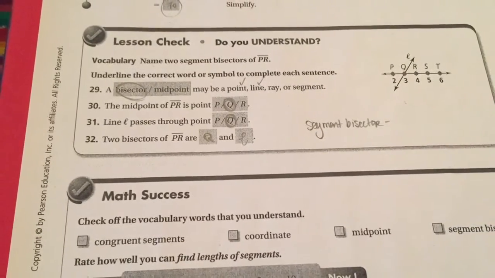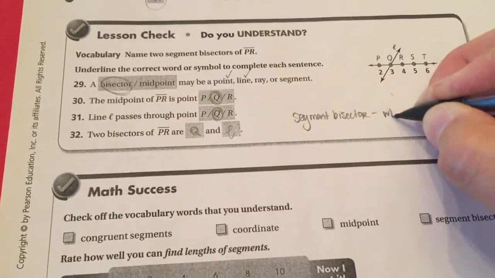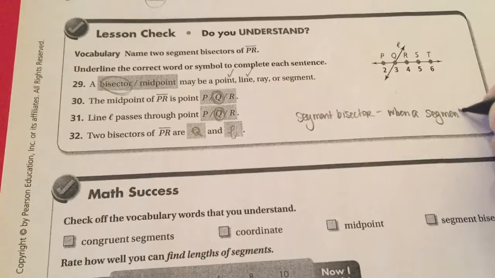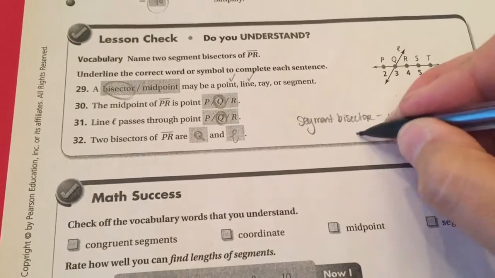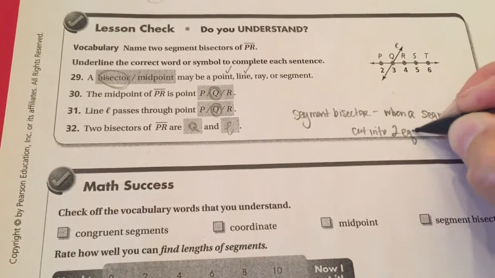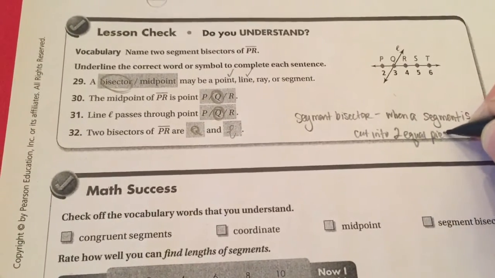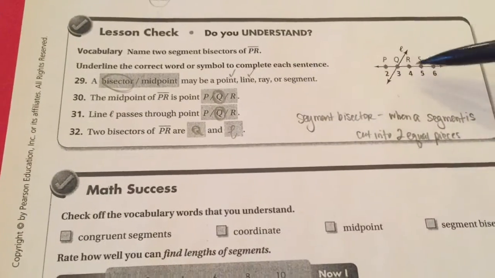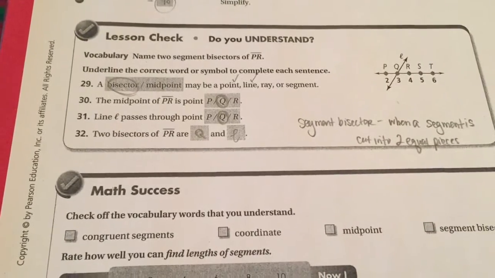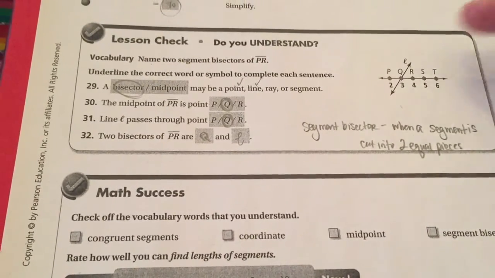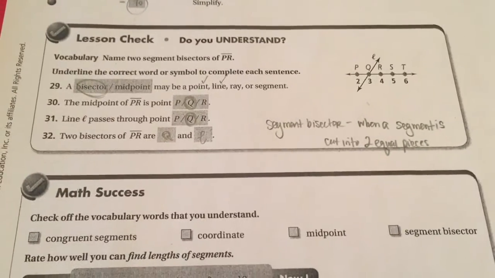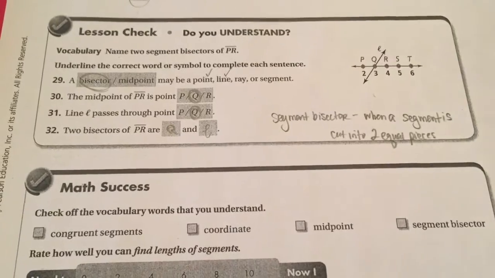So a segment bisector, a good way to describe that is when a segment is cut into two equal pieces. So you can imagine if a ray was going through this point Q, it would be considered a segment bisector. If this line was a segment going through point Q, it would also be a segment bisector of the segment P to R.